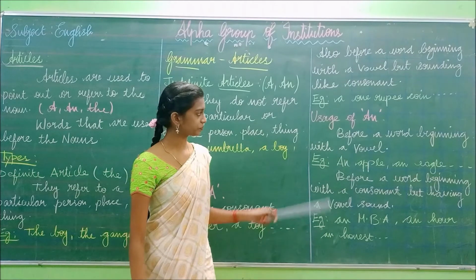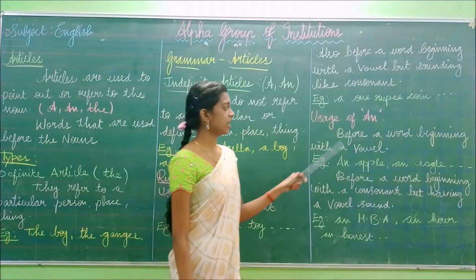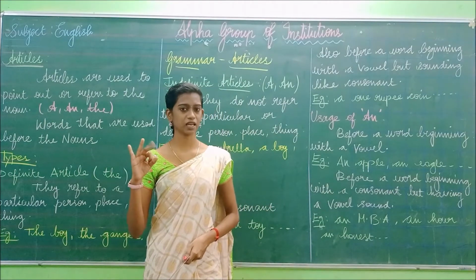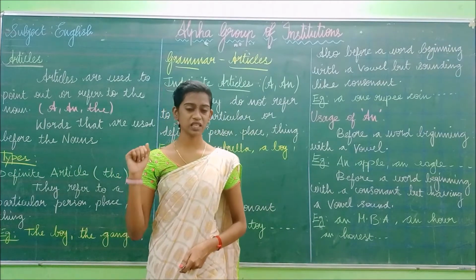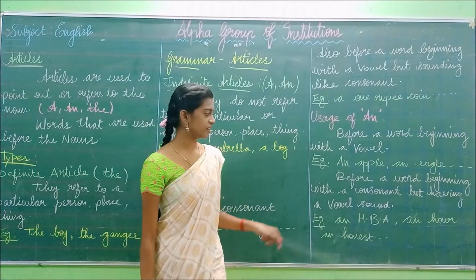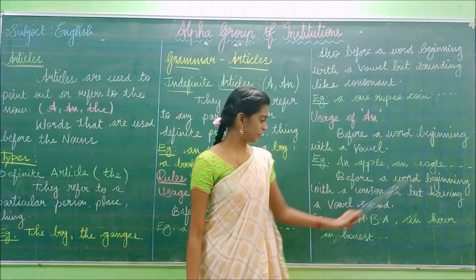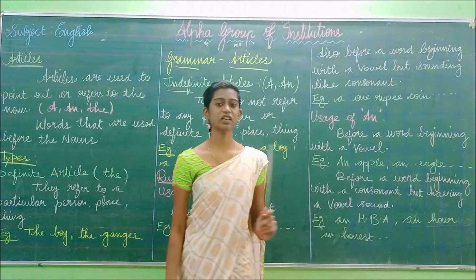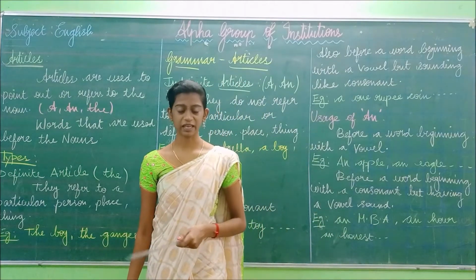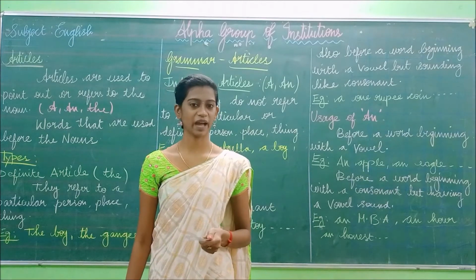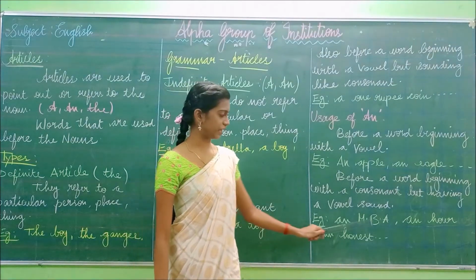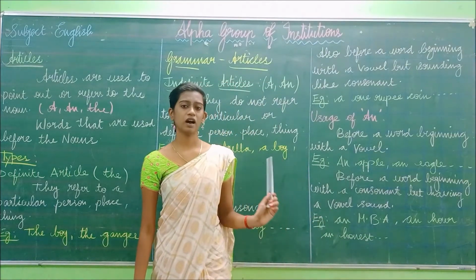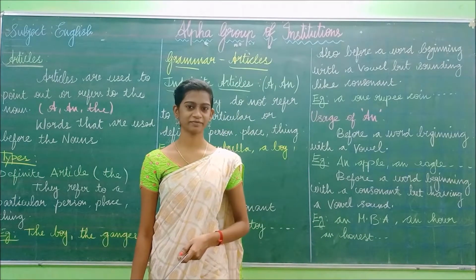Have you understood this? The usage of an is that it comes before a word beginning with a vowel. The vowels are A, E, I, O, U. If the word starts with these vowels, you have to add an. Likewise, before a word beginning with a consonant but having a vowel sound. If a word starts with a consonant letter but sounds like a vowel, you have to add an. An MBA, an hour, an honest. Have you understood how to use an in a sentence?